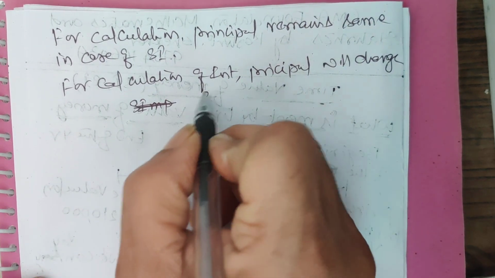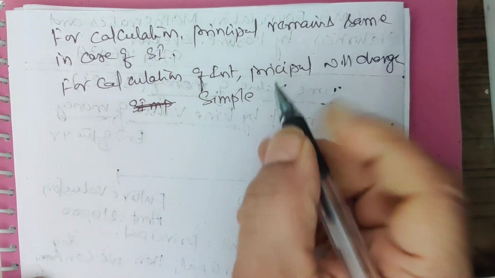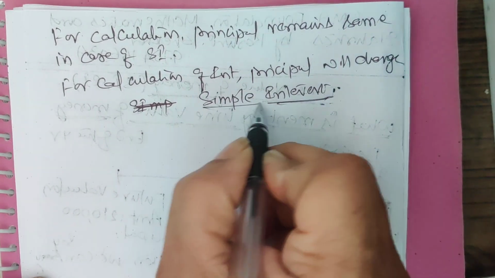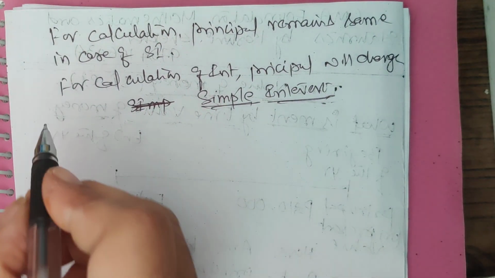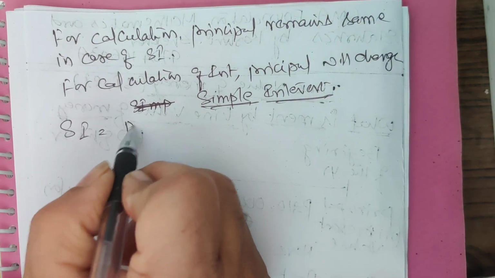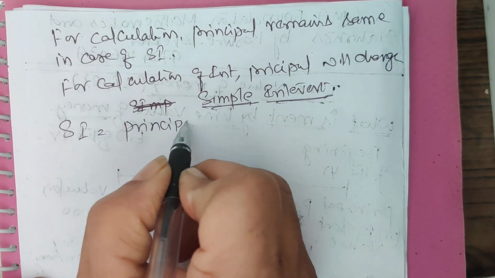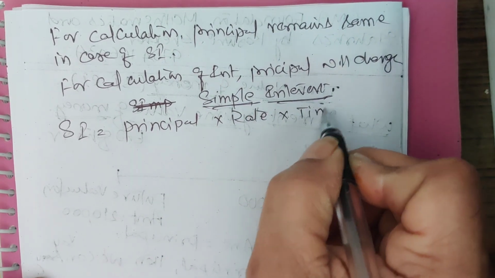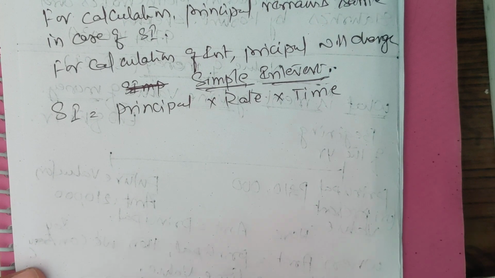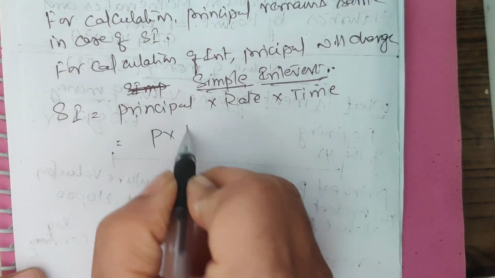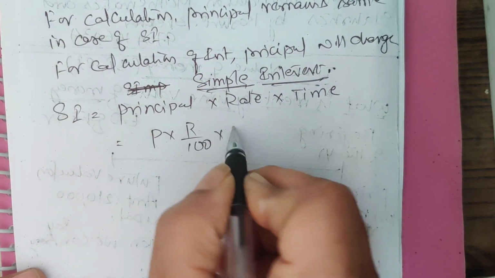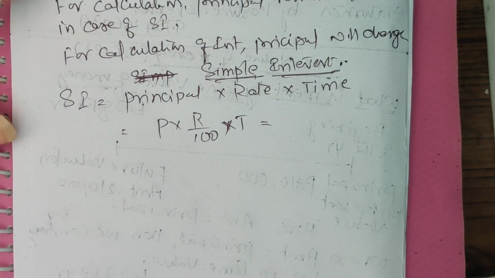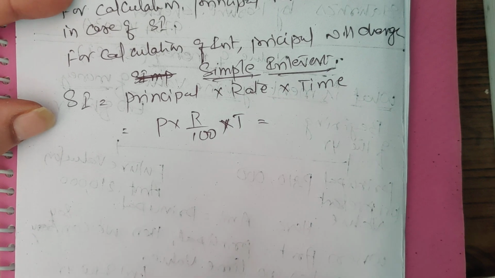This is simple interest. How to calculate simple interest, sir? SI is equal to principal into rate into time, so this is equal to P into R by 100 into T. Because rate is expressed percentage wise, therefore it is divided by 100.